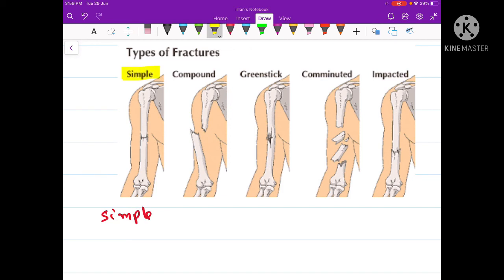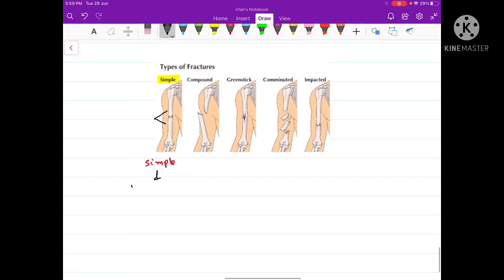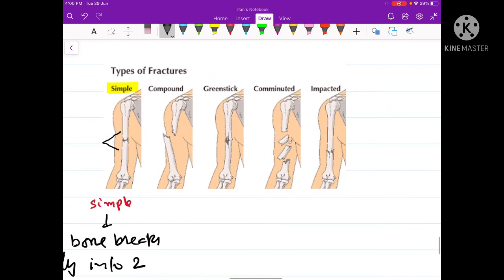In a simple fracture, there is complete breakage of the bone. The bone is completely broken into two parts, but the two parts do not pierce through the skin. They are still present at their place. This type of fracture is called the simple fracture. In a simple fracture, the bone breaks completely into two. The second category of fracture is called the compound fracture.